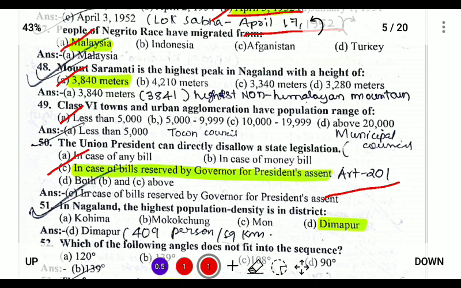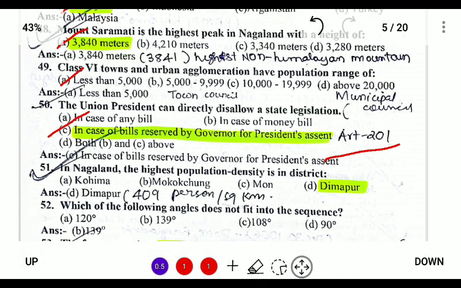So in case the governor sends the bill to the president, the president can disallow the state bill, and even if the state returns the bill, the president can still disallow the bill to be passed. So this is under Article 201.